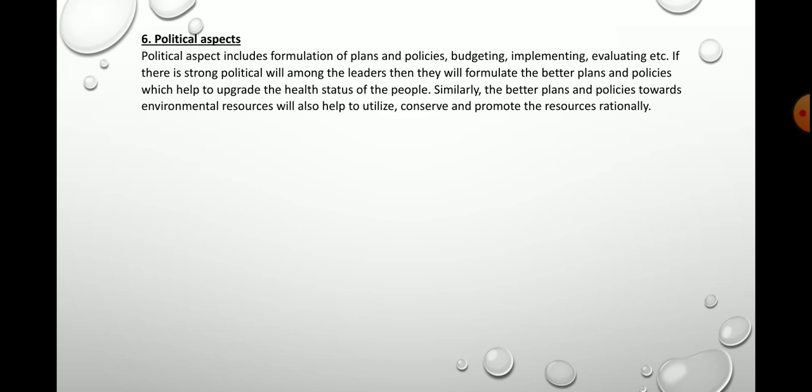So now let us discuss about political aspect. So politics, rajniti. So how politics is related with health, population and environment? So let us discuss about this thing first. What does political aspect include? Political aspect includes the formulation of plans and policies, budgeting, implementing different programs, and evaluating that, isn't it? This all comes under the political aspect. Now, if there is strong political will among the leaders, then they will formulate the better plans and policies which help to upgrade the health status of the people.